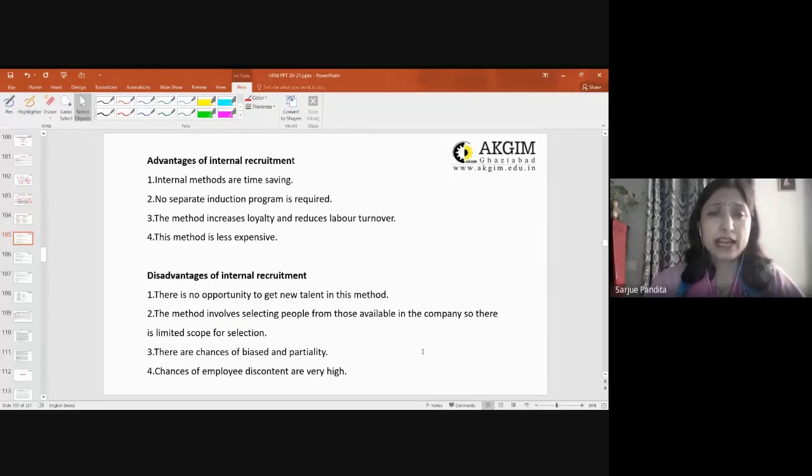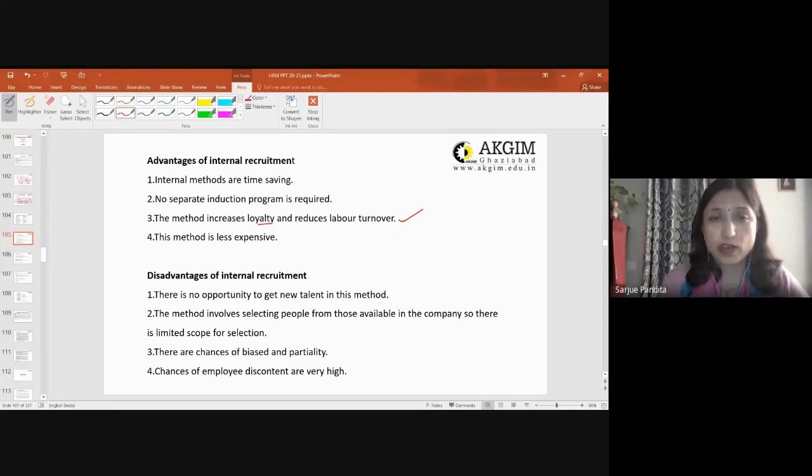Then there are certain advantages and disadvantages. All of us know what the advantages could be. Obviously, internal methods are time saving because you don't have to go through the entire process. You know the candidate, he's already with the organization, so no training is required. The method increases loyalty and reduces labor turnover because employees know that whenever there is a vacancy, first preference will be given to the internal employee.